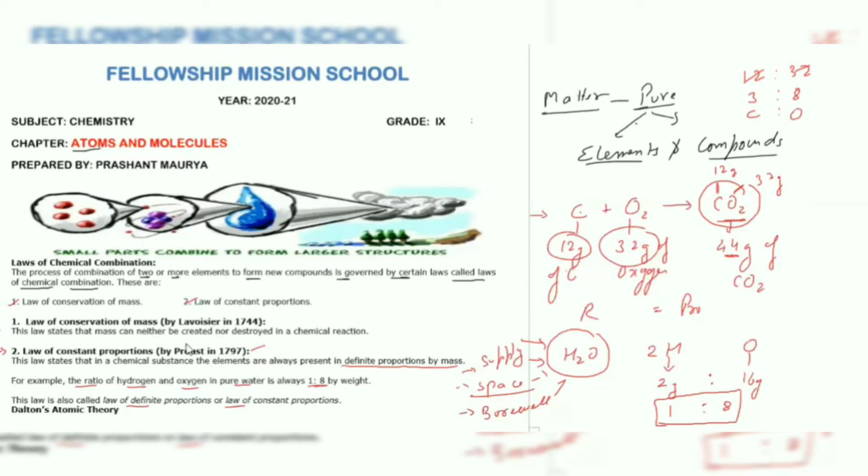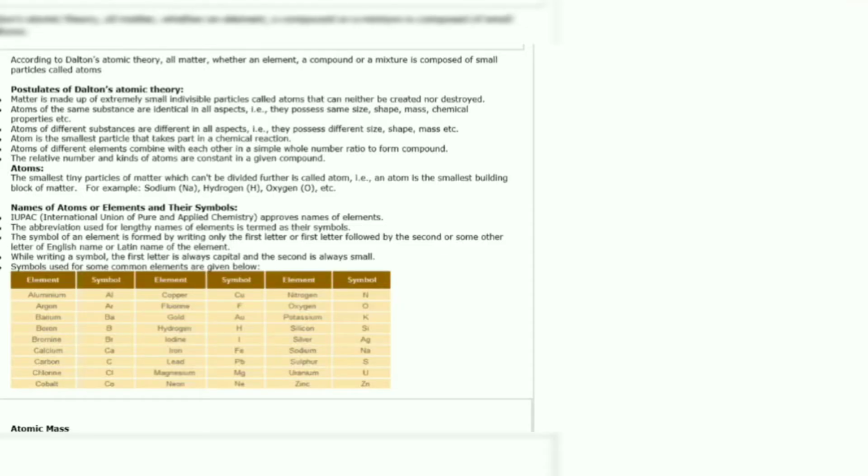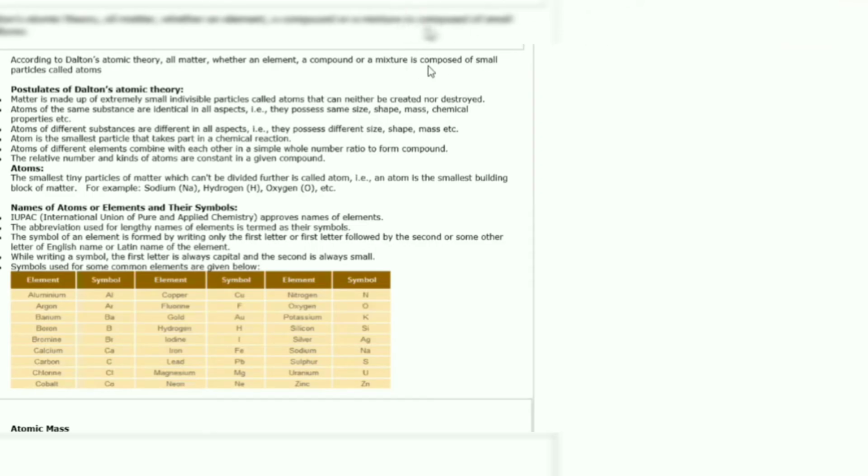By using these laws, Dalton gave his atomic theory. According to Dalton's atomic theory, all matter, whether an element, a compound, or a mixture, is composed of small particles called atoms.